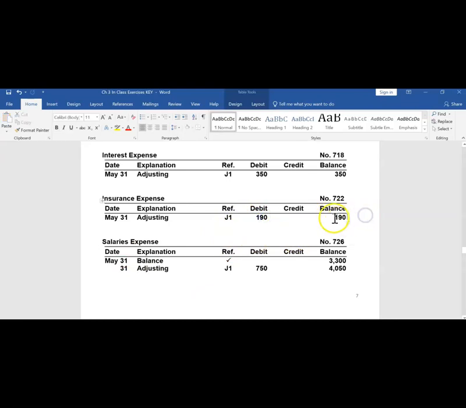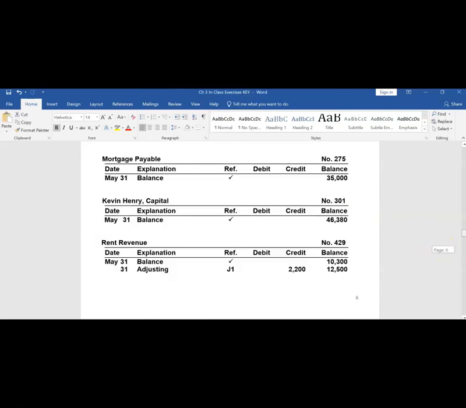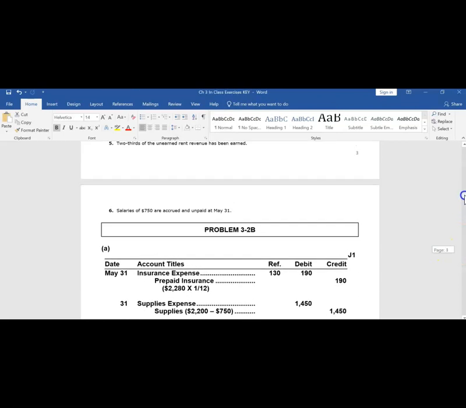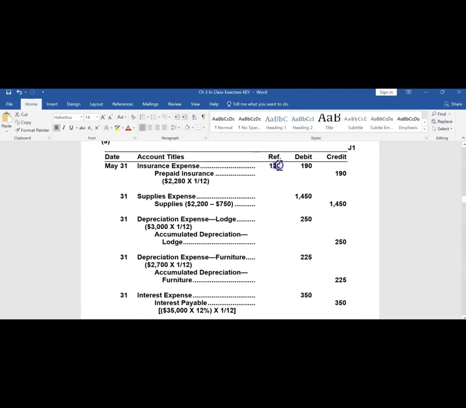Debits increase an expense account, bringing the balance up to $190. I'm going to take my post reference, account number 722, back up to my general journal and put it into the post reference column to indicate that that debit of $190 was posted to the insurance expense account.